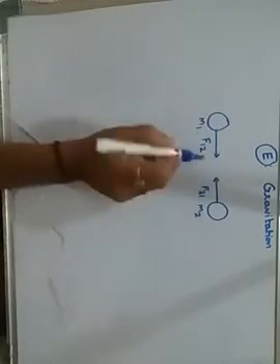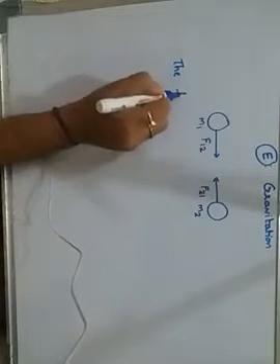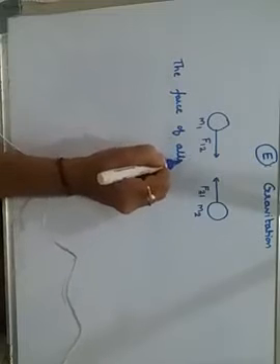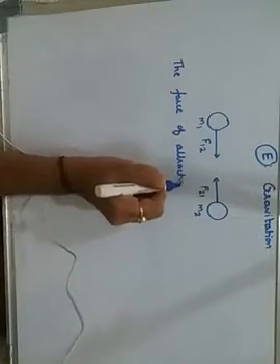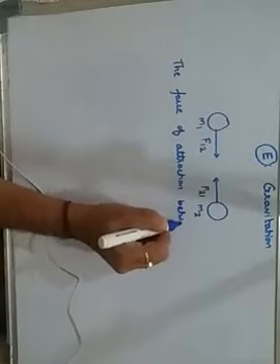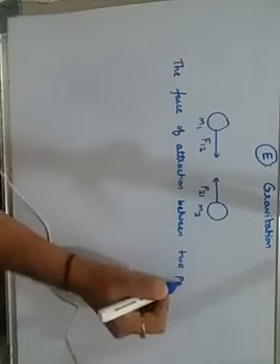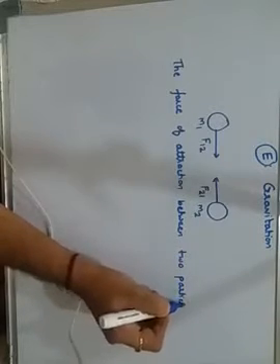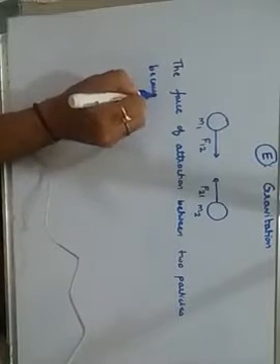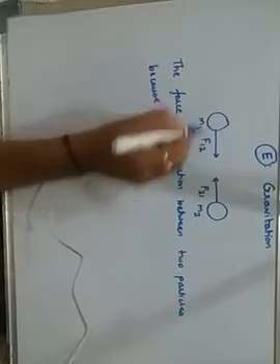So both of them are exerting force on each other. When the forces are acting on each other, there is a force of attraction between two particles. Why? Because of their masses, m1 and m2.